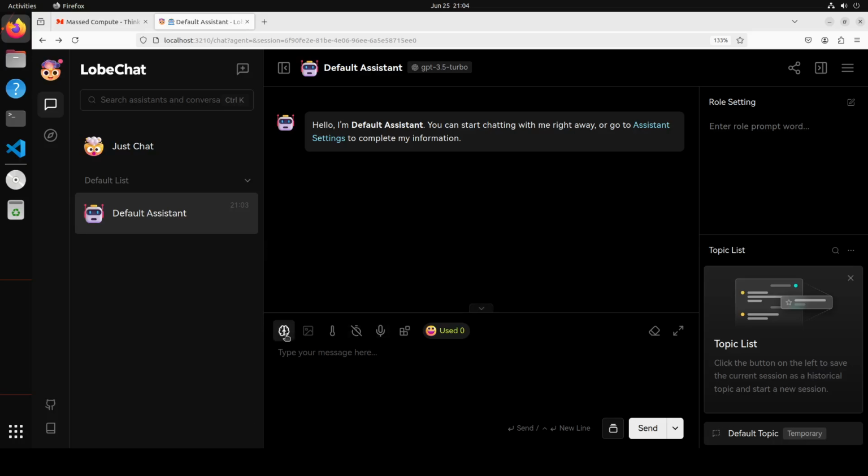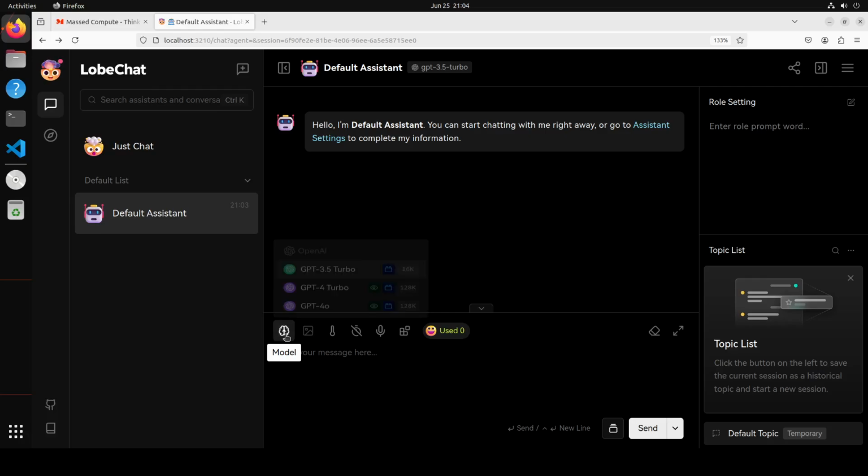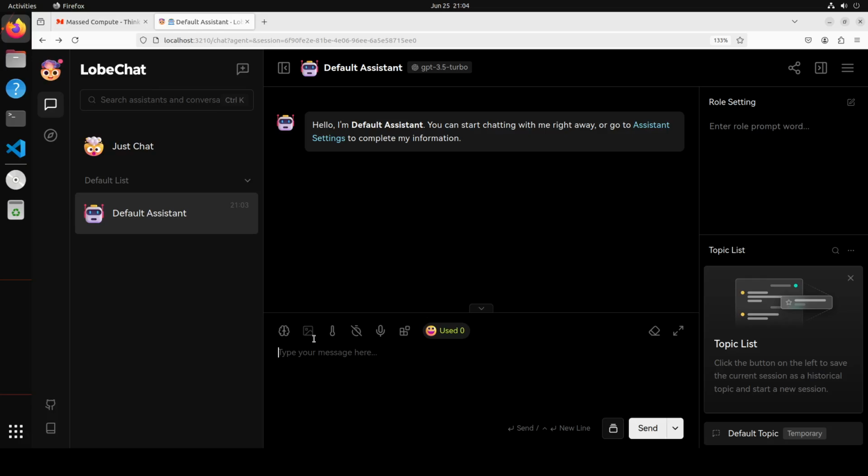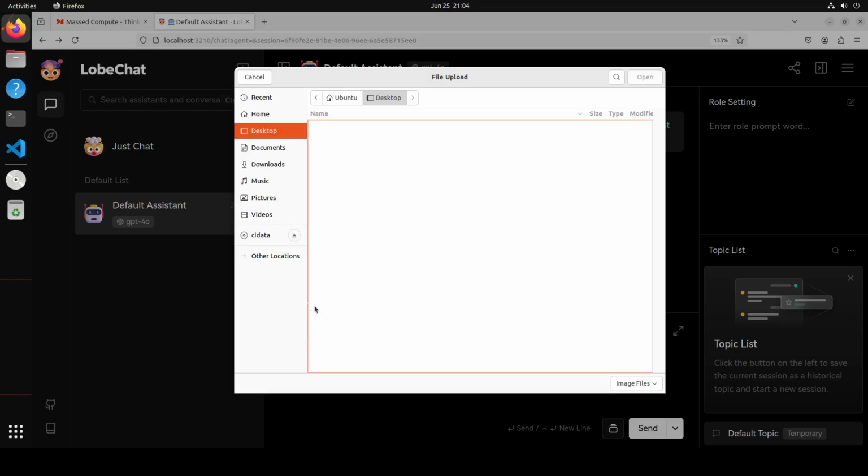Also, you can select a lot of options here. If you click here, this shows you the model, and this is where you can talk with your own images if you like, but you would have to select that model. So for example, if I go with GPT-4o and then you select on this one, you can upload the image from your local system.